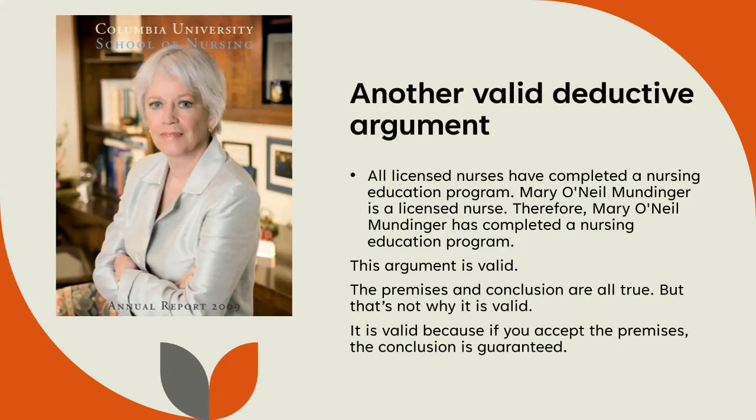Here's another valid deductive argument. All licensed nurses have completed a nursing education program. Mary O'Neill Mundinger is a licensed nurse. Therefore, Mary O'Neill Mundinger has completed a nursing education program. Notice, in this case, all the premises are true, and the conclusion is true as well. But that's not why it's valid. It is valid, but that's not why. The truth really has nothing to do with why it's valid. It's valid because if you accept the premises, the conclusion is guaranteed. That's why it's valid.